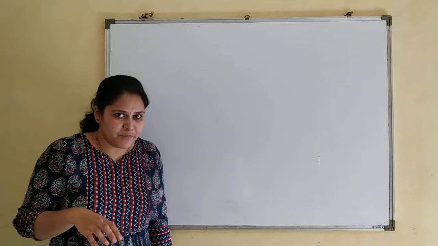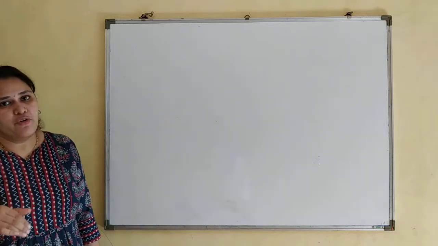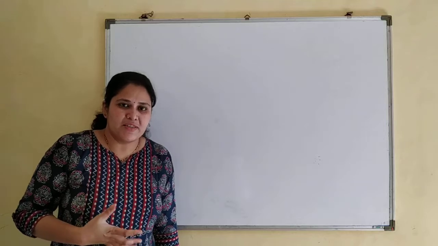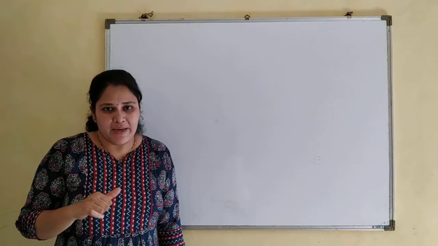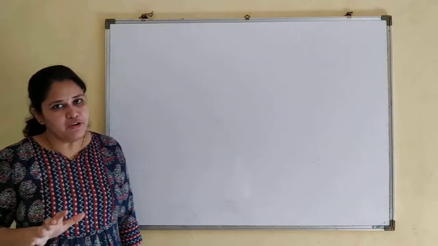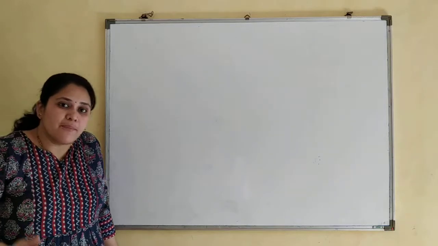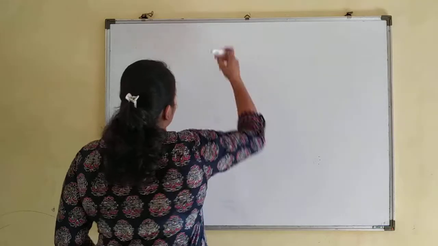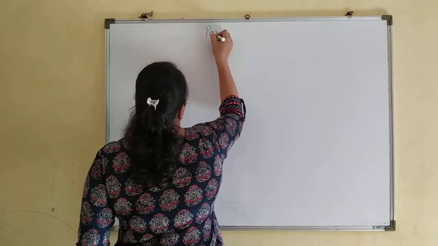If the amniotic fluid level starts decreasing, then the baby's body will start drying. So the main reason is that now the baby is fully grown, and the baby will try to come out of the uterus. That process is known as parturition.